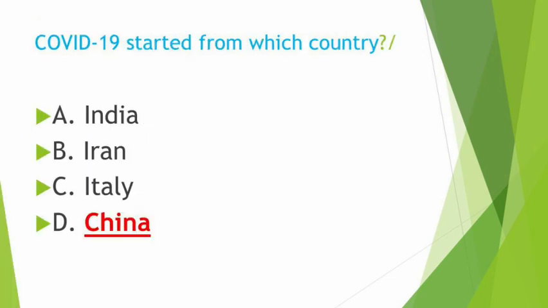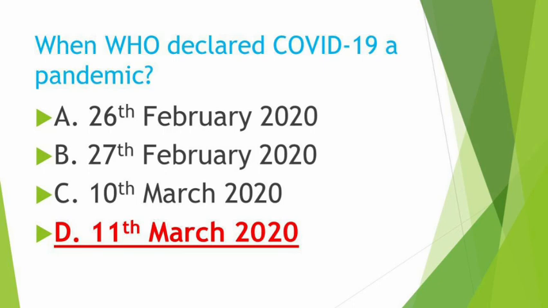COVID-19 started from which country? So it started from China. COVID-19 started from China and then it spread throughout the world due to the migration of people from one country to another country. At first COVID-19 started from China.